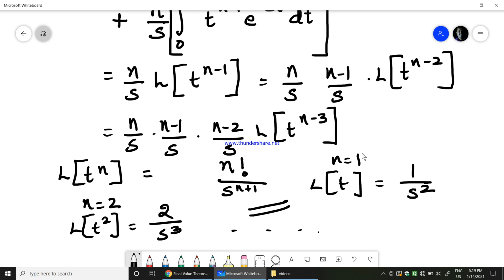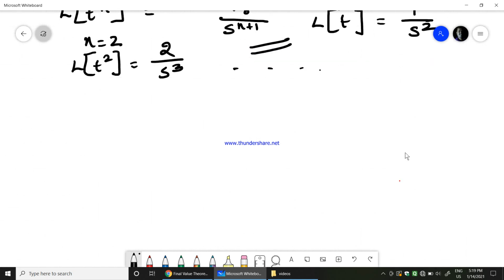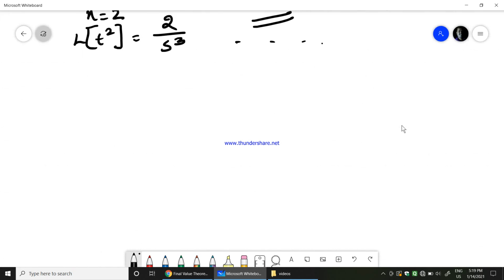When n equals 1, Laplace transform of t is nothing but the ramp input, if you remember. Right? If n equals 0, Laplace transform of 1 is the unit step input which we did earlier. That is the reason why we are learning Laplace transform of t to the power of n, which can be used in analyzing ramp, unit step input and so on.